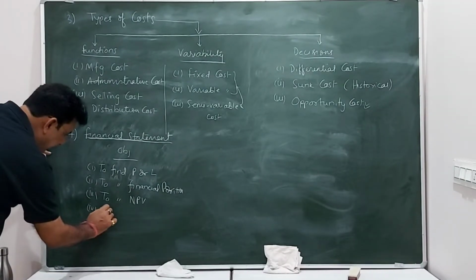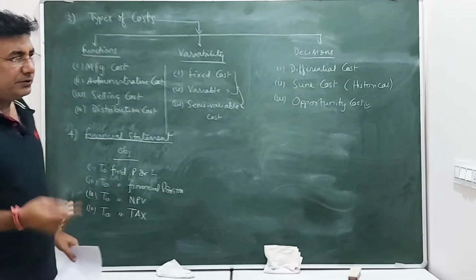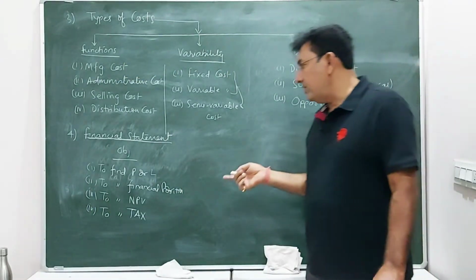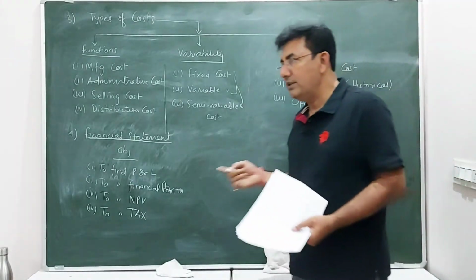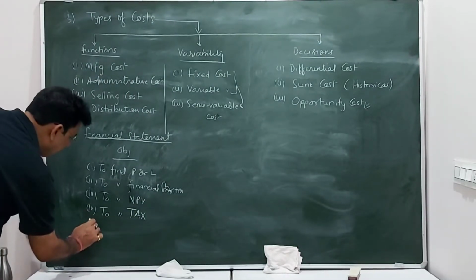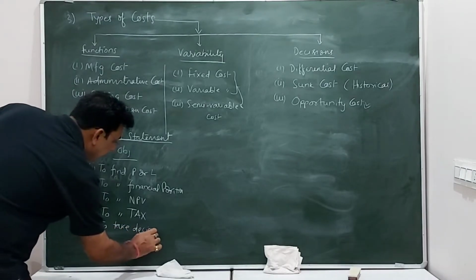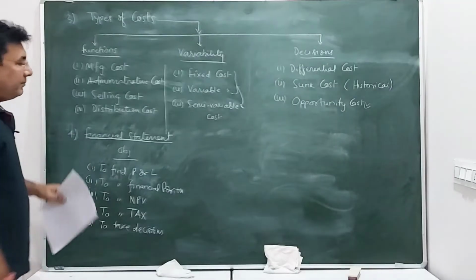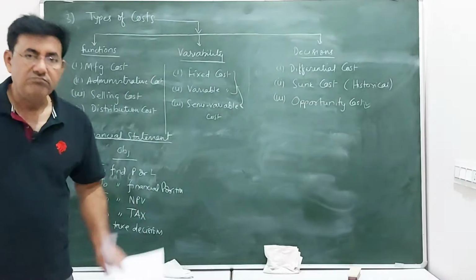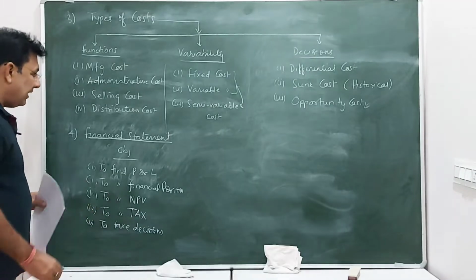One more important objective, to find the tax liability. How much tax the company needs to pay to the government. So that is also calculated on the basis of these financial statements. Simple, because that is calculated on the profits. Then the next one, to take managerial decisions, to take important decisions about the policies, the procedures, the investments. So you need financial statements. The management, they do the whole analysis of the financial statements. So these are the important objectives.